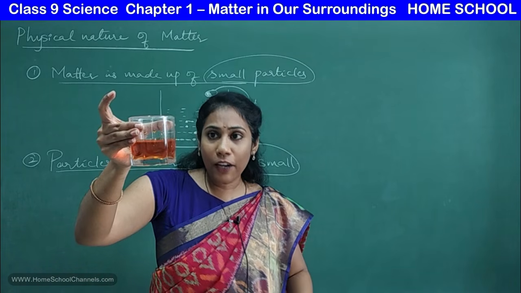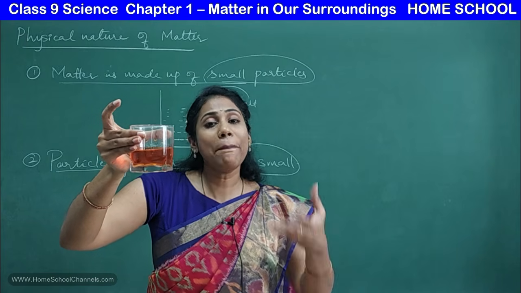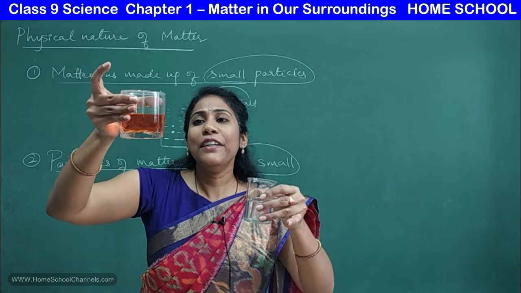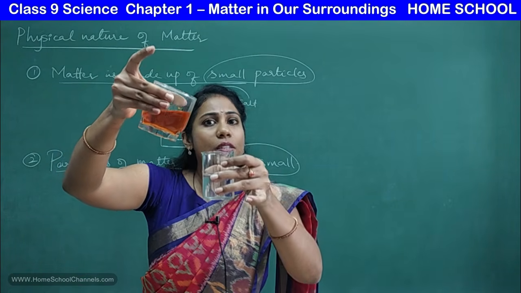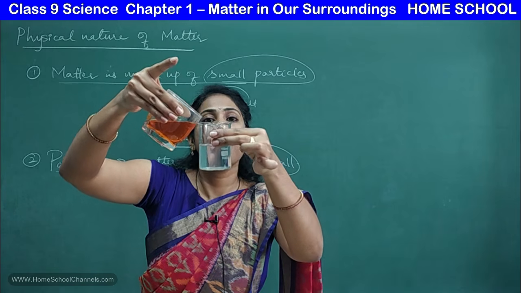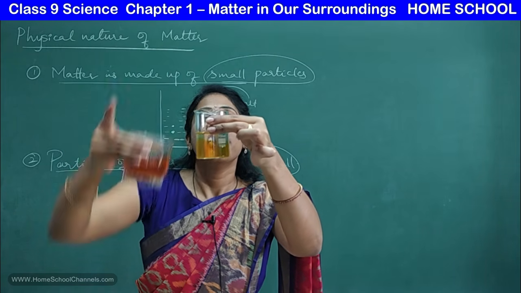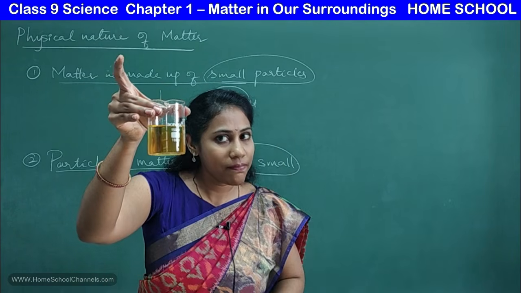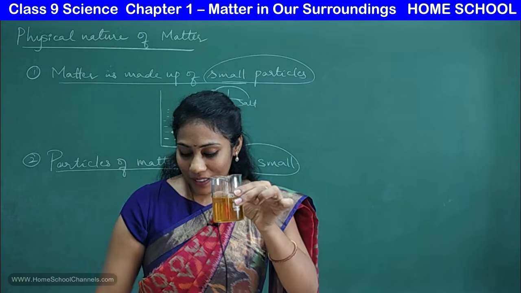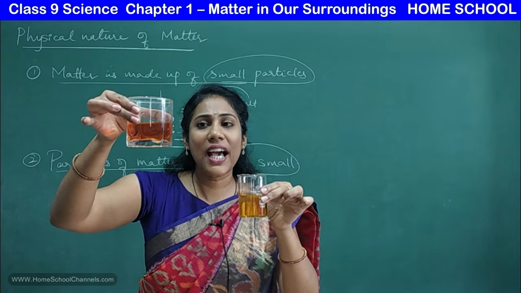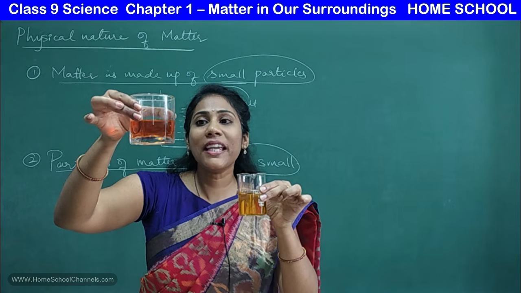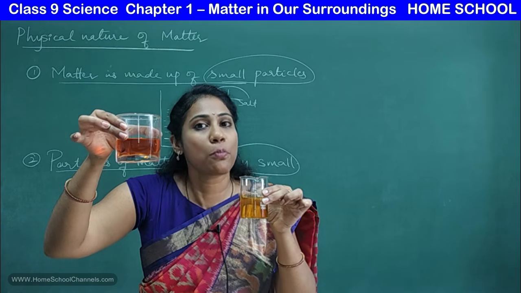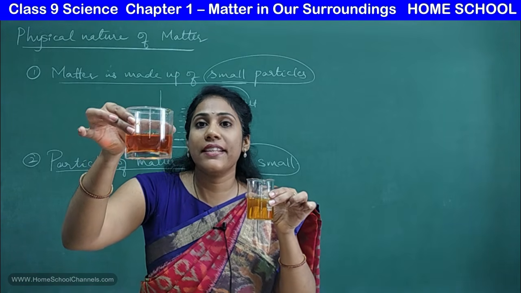Right? Okay. And now I'm trying to prove that the particles are very, very small. You see here, I will add very little of this orange solution into a beaker of pure water. Very little, yes, very, very little I added. The solution has become orange. That means the entire solution became orange because that little dye itself had millions and millions of small particles. That's why you got this much thick orange solution.